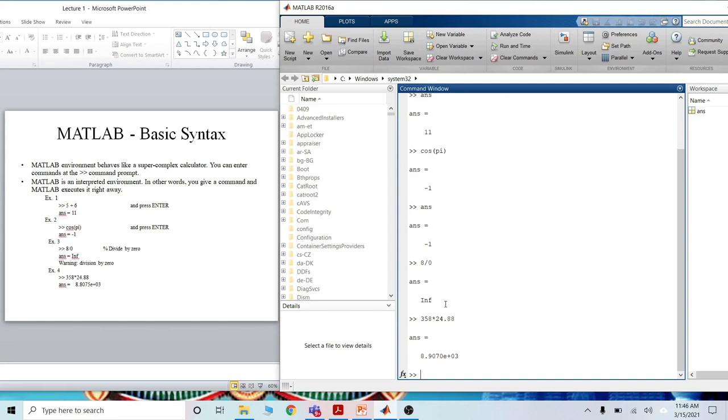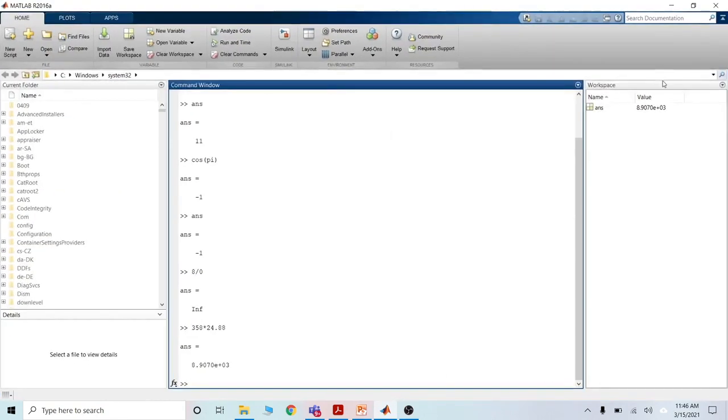It is in scientific notation. You can see in the workspace that the answer is saved with the value 8.9070 E plus 03.